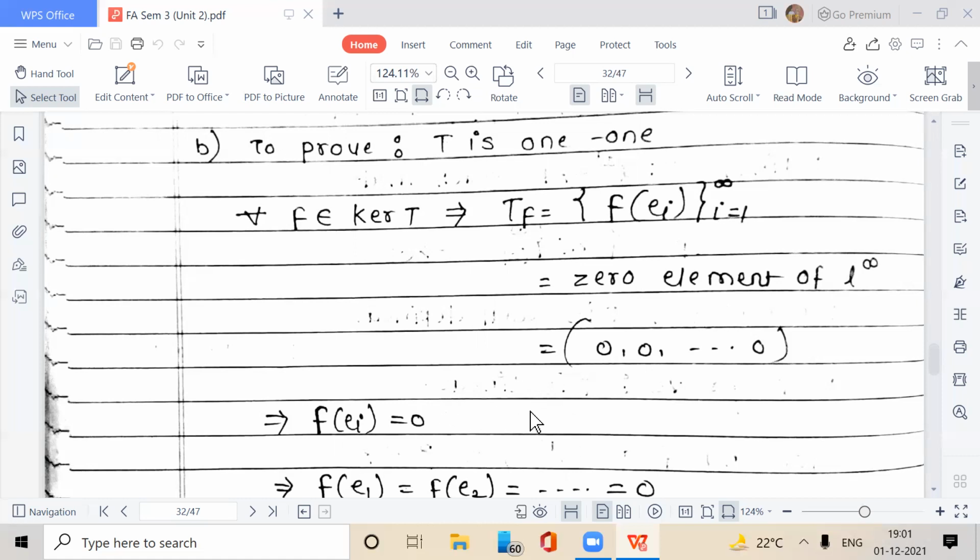That is f of e1 is equal to f of e2 is equal to and so on is equal to 0.